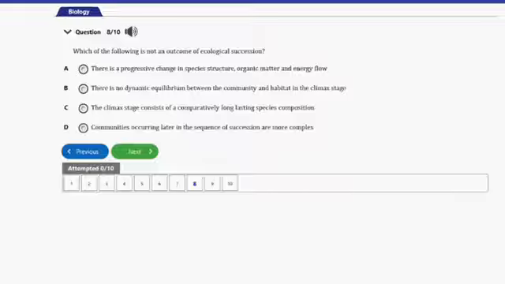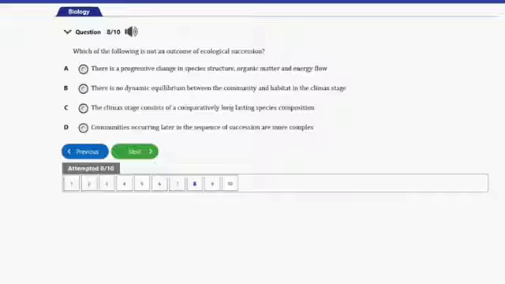The answer to this question is option B. There is no dynamic equilibrium between the community and habitat in the climax stage, so this is not an outcome of ecological succession. In the climax stage, that's where you have a dynamic equilibrium between the community and the habitat.